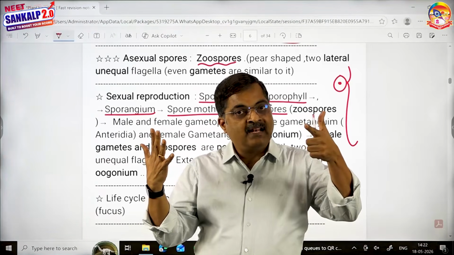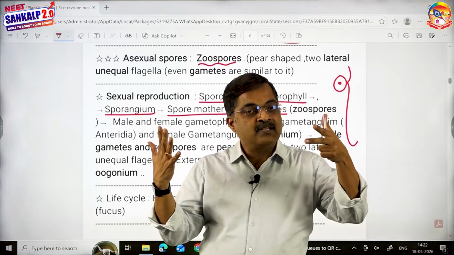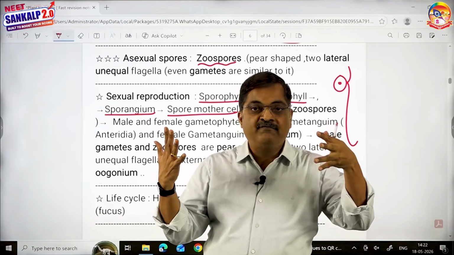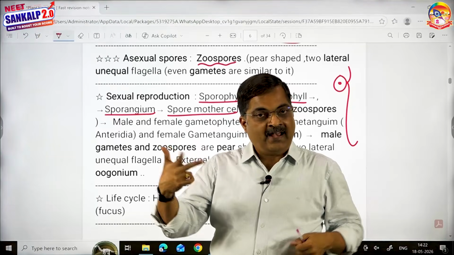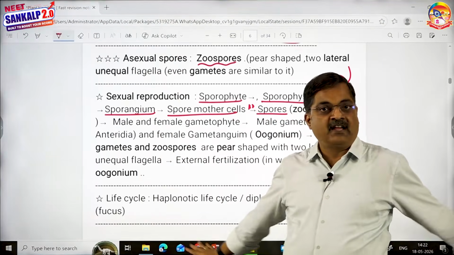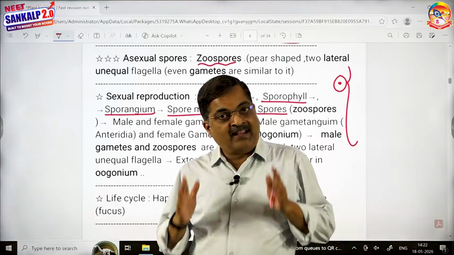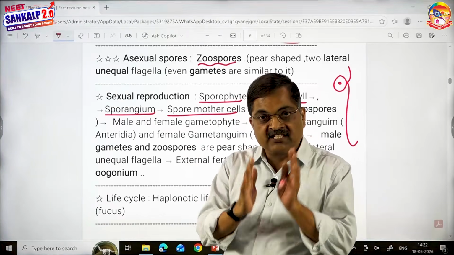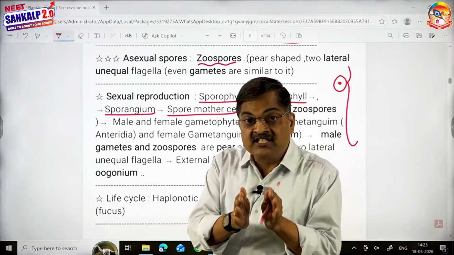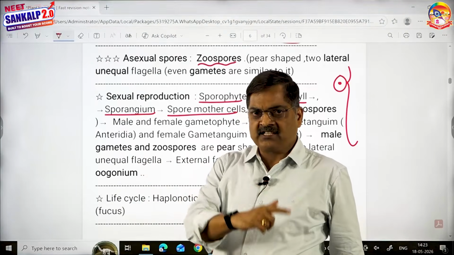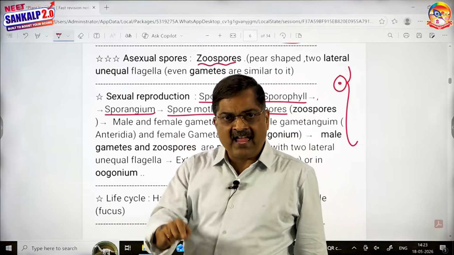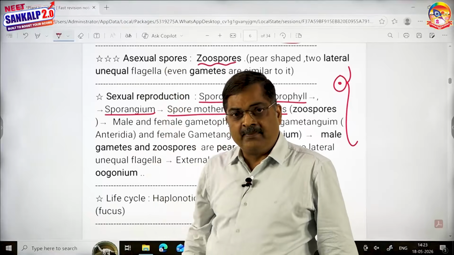Gametophyte, male gametangium, male gamete, female gametangium, female gamete. Zygote, embryo, and again sporophyte. This is looking fine. For another half an hour, we are going to see this table. Use this table in order to classify all the plants. Let us see, do all the plants behave similar to this table or not?